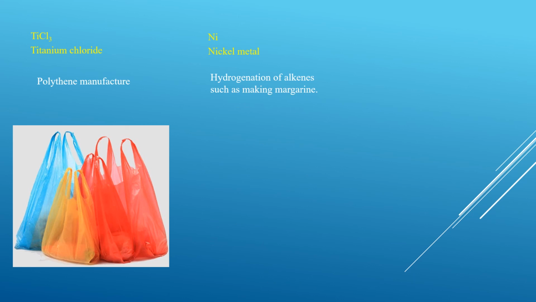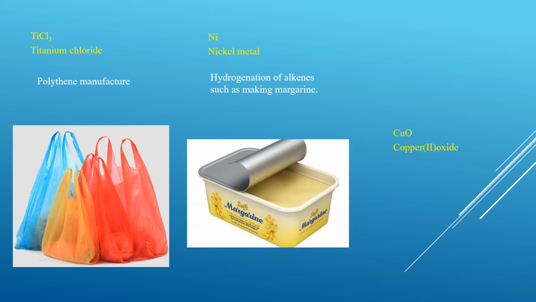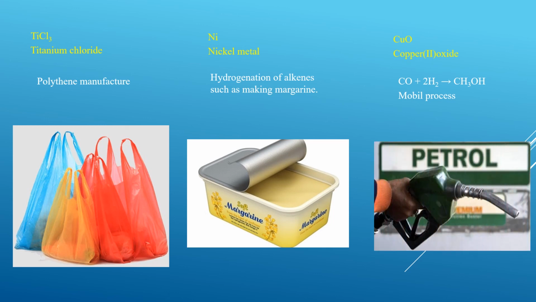Then we look at nickel metal, again a transition metal, which is used in the hydrogenation of alkenes. The alkenes are reacted with hydrogen to produce alkane, which is margarine, a long chain saturated hydrocarbon. And finally, we look at copper, which can exist as copper oxide or cupric oxide, that is used to catalyze the Mobil process. The Mobil process is responsible for the production of petrol.